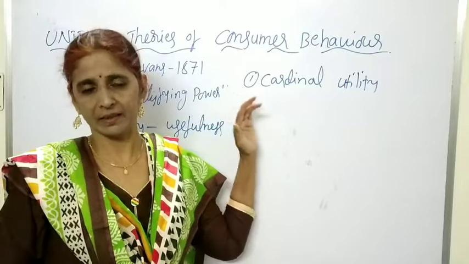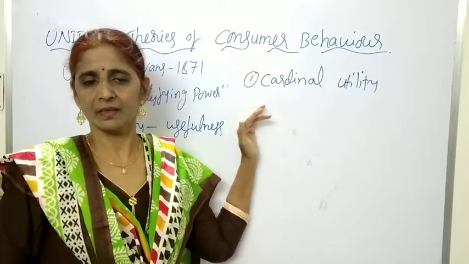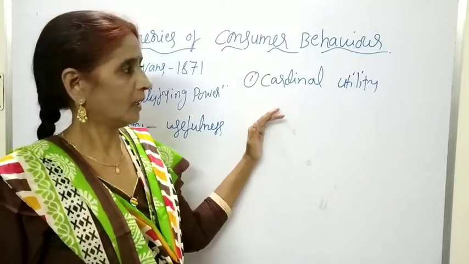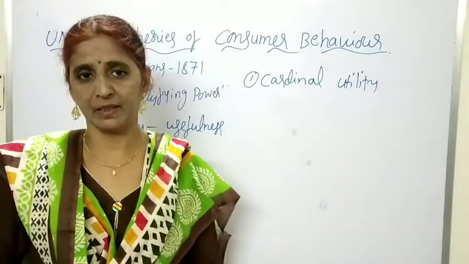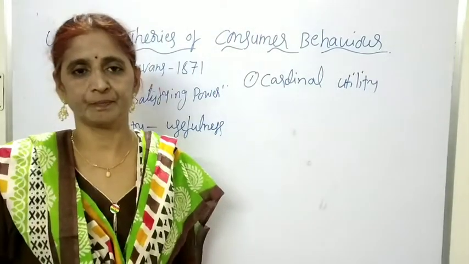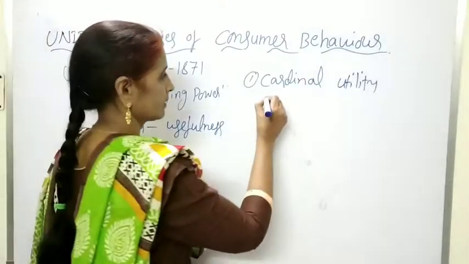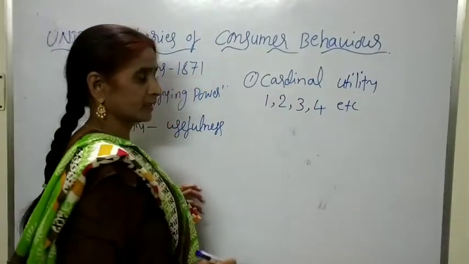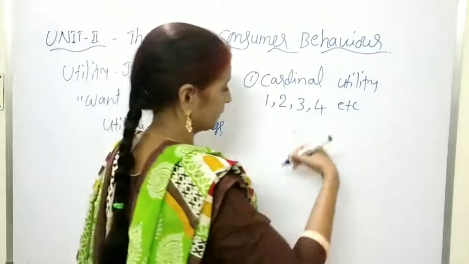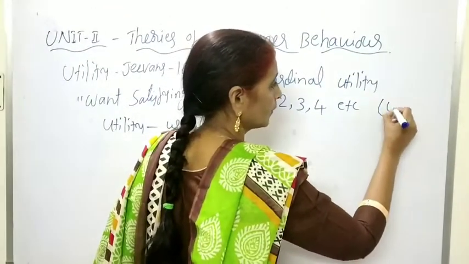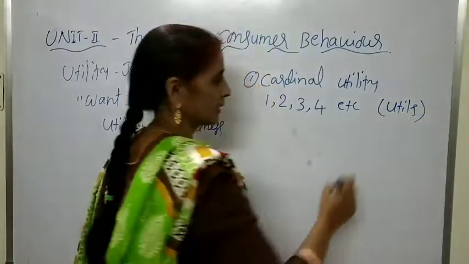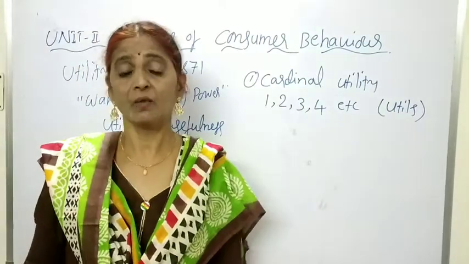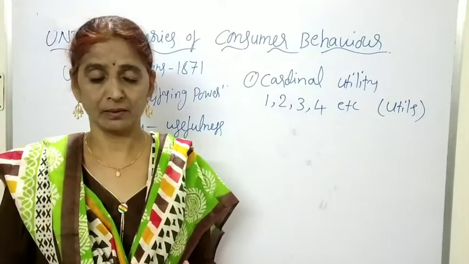What is cardinal utility? According to this analysis, utility is measured in numbers. Utility is measured quantitatively or in arbitrary units. Cardinal numbers are 1, 2, 3, 4, etc. Utility is measured in terms of numbers or arbitrary units, in the form of utils. So utility is measured quantitatively in numbers.